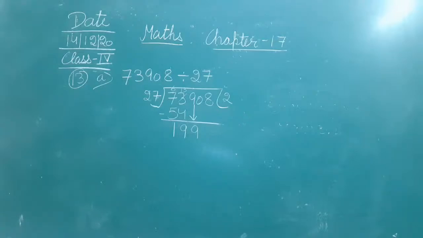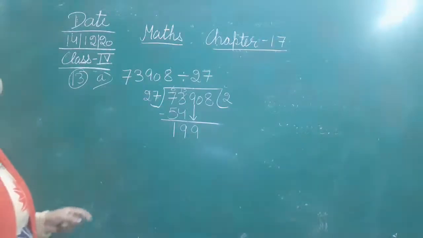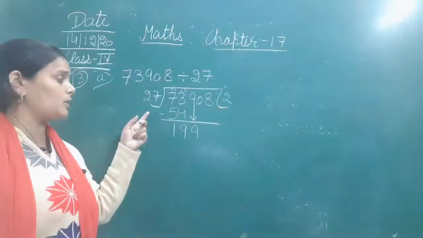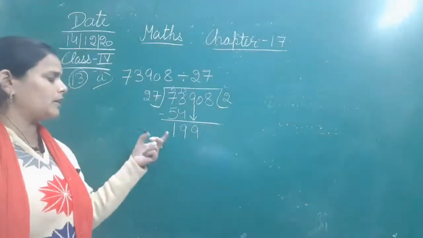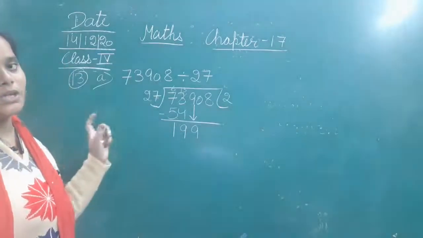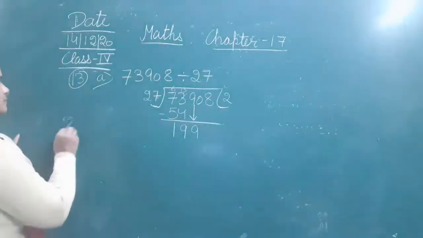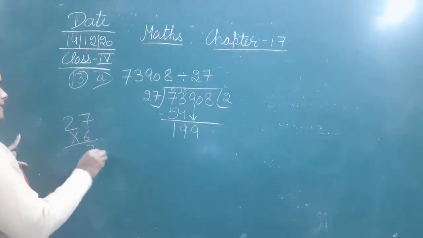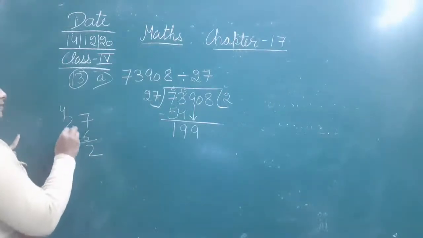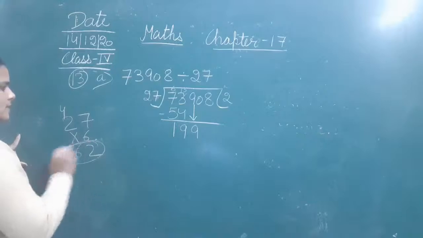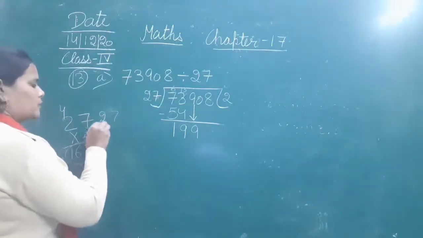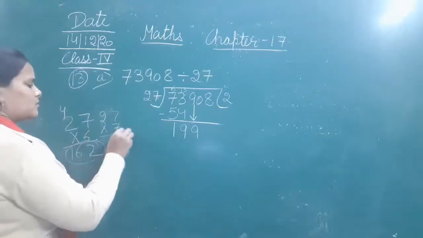So now we have to divide 199 by 27. So 27 sixes are 162. If you want to calculate 27 sevens, that you can also do.